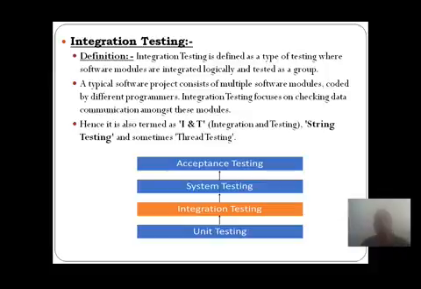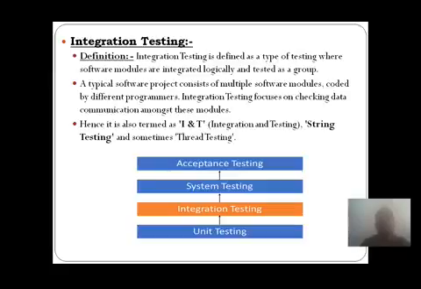So that is the acceptance testing. The integration testing comes in the middle, between system testing and unit testing. So what is unit testing? A unit test is the smallest piece of code that gets tested, the smallest part of a program. Integration means combining different units and small pieces of code together, and that is the integration testing.